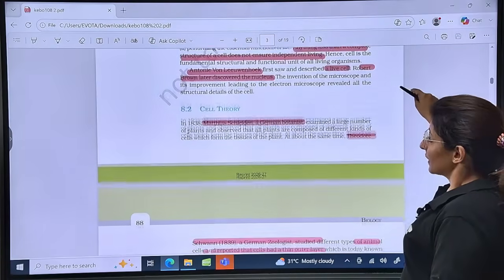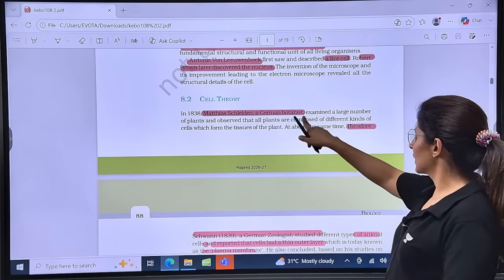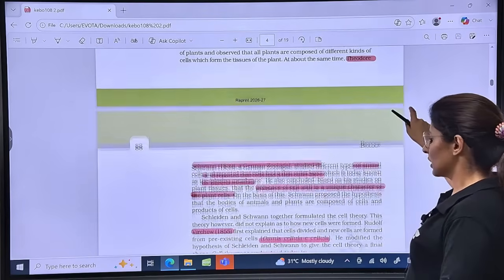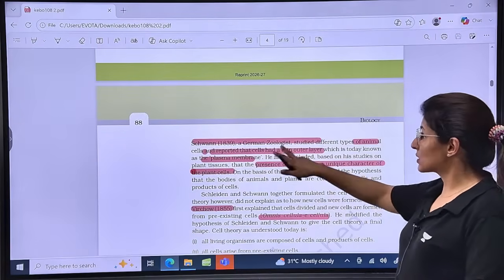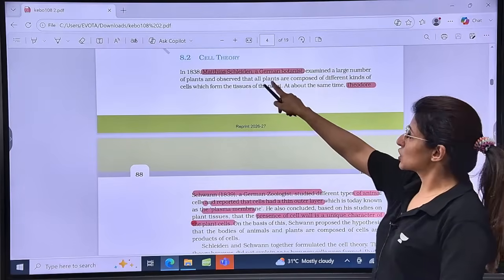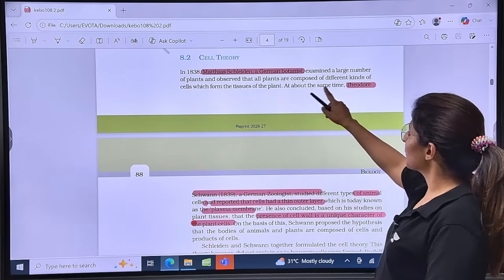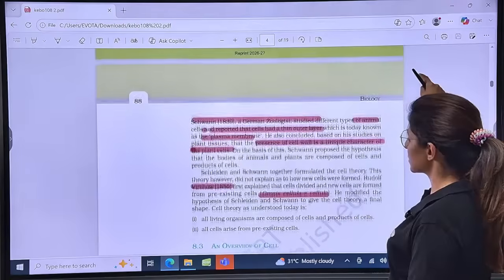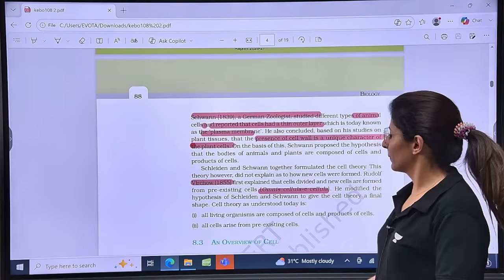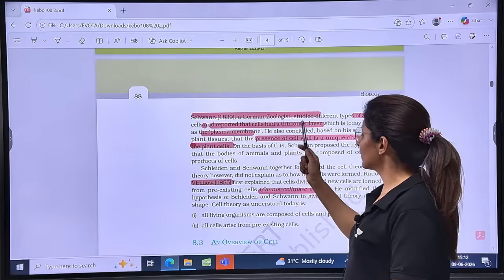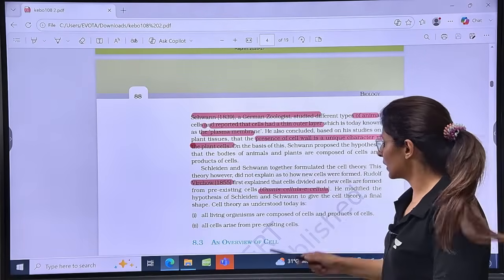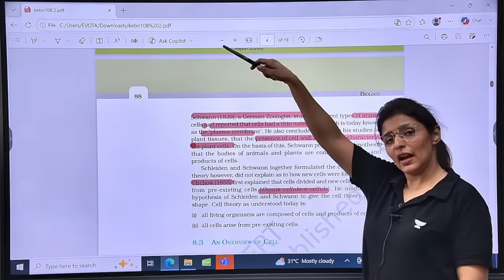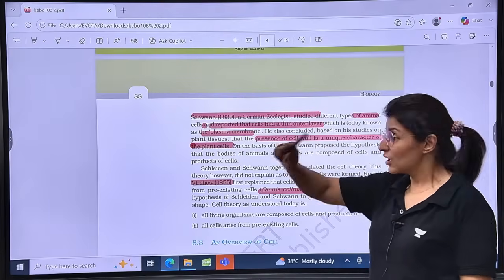Then Matthias Schleiden, a German botanist, and Theodor Schwann, a German zoologist. Both are German. They studied animal and plant cell. Now note it here. Schleiden, who was a botanist, said that all plants are composed of different kinds of cells. But read this carefully. What did Schwann report? Schwann reported that cells have a thin outer layer known as plasma membrane. Second, he gave this reading in 1839 and Schleiden gave it in 1838, so he observed it later.